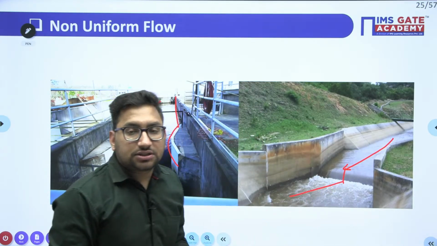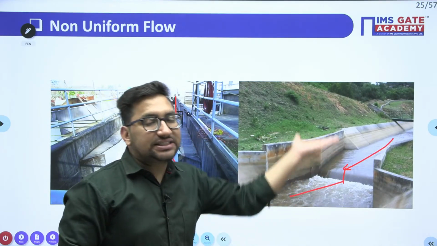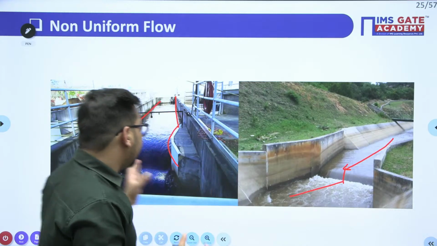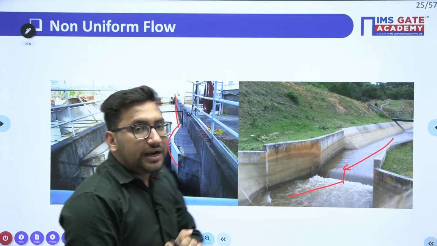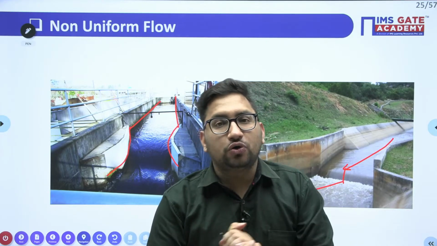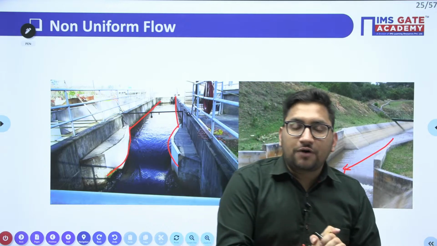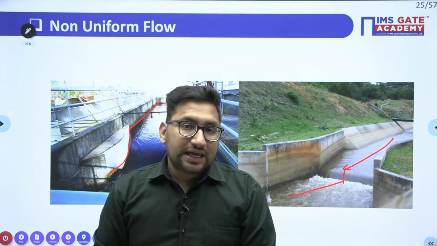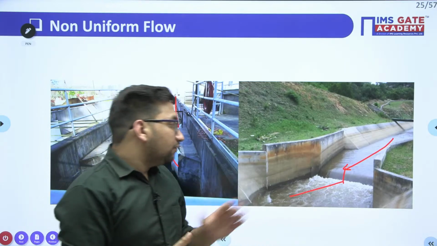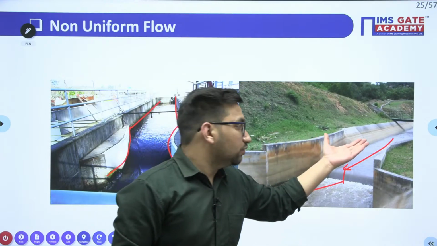There is a sudden drop in channel bottom. So whenever there is a sudden drop or rise in the channel bottom, or if there is any contraction along the width, your flow is going to change from uniform flow to non-uniform flow. Clear? Now, in these particular cases, we need to discuss what the different parameters related to these things are.